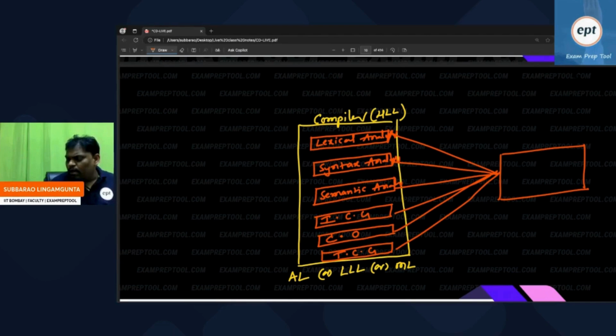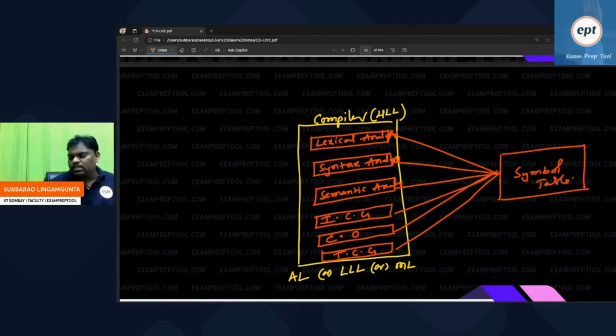In a similar way, when my class is going on and I want to note down anything, I will note it down on my board. Whenever class is going on and you want to note down something, you will note it in your notes. So whenever compilation is going on, if they want to note down something, they will store it. That is called the symbol table. In the symbol table, they will store.